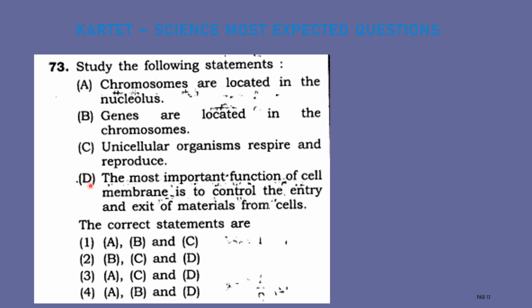Fourth statement, the most important function of the cell membrane is to control the entry and exit of materials from cells. This is the correct one. Therefore, the correct answer for this question is option B. Statements B, C, D are correct except A, which is the wrong one.